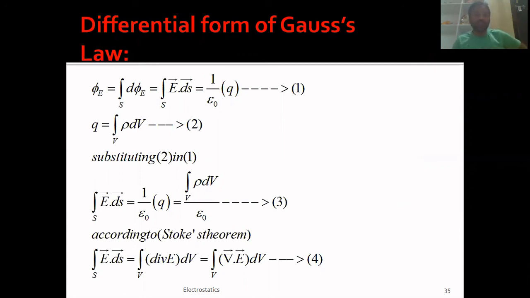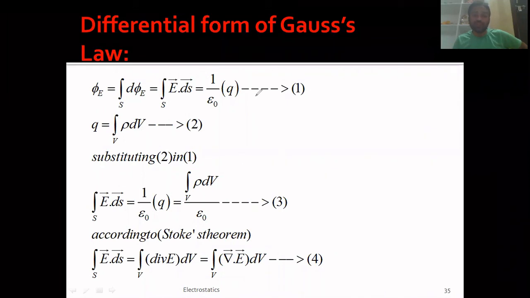You know that from the integral form, integral E dot ds is equal to q by epsilon 0. We have just proved this. To derive the differential form, we continue from equation 1 itself. In this equation we have q, so I can write q as integral rho dv also.